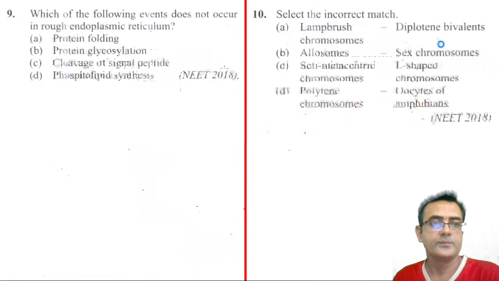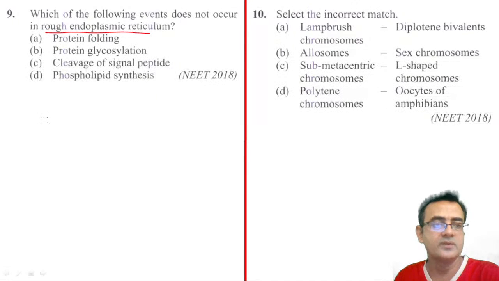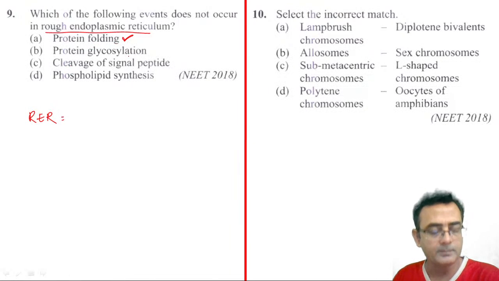Next question. Which of the following events does not occur in the rough endoplasmic reticulum? RER, we just had a discussion, right? So which is not occurring on the RER? In the rough endoplasmic reticulum, protein synthesis is there, as well as folding, which also occurs on the surface of the rough endoplasmic reticulum or during the passage from the rough endoplasmic reticulum to the Golgi apparatus.